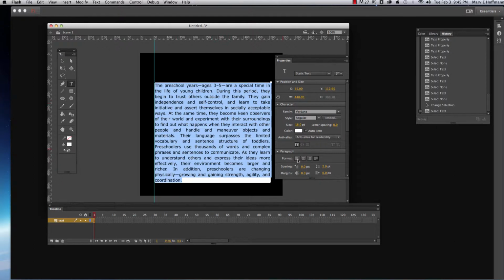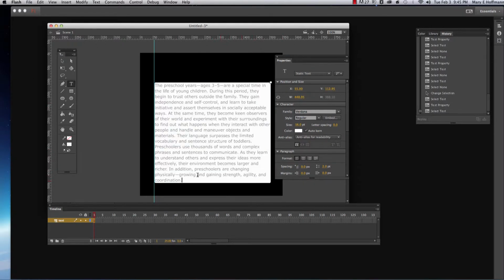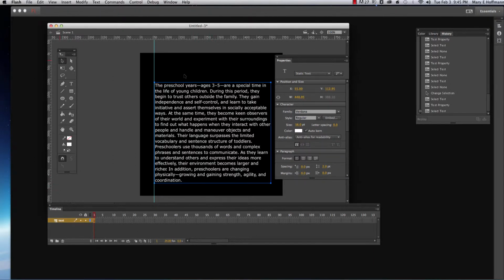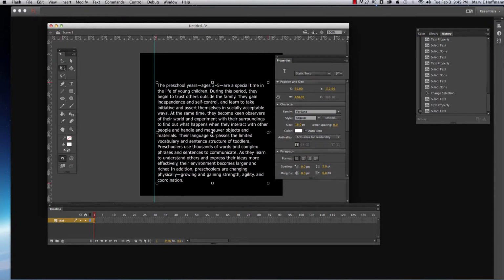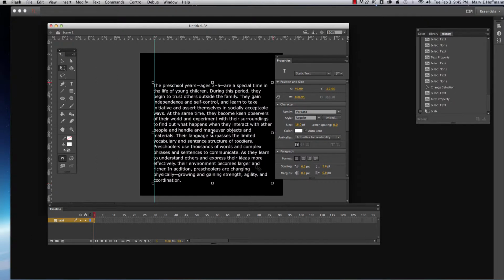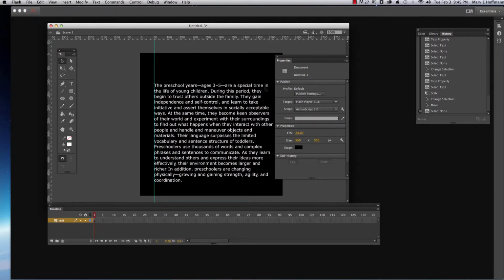Unless you really work on the text, you'd have to move some of the letters, maybe bring this in a little bit, and play around with it to make it look as nice as possible before you justify it, making the right side as even as possible.